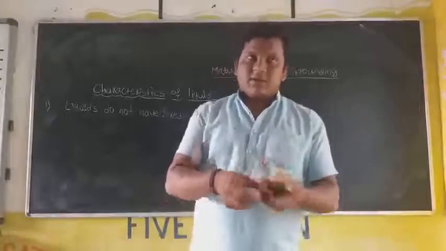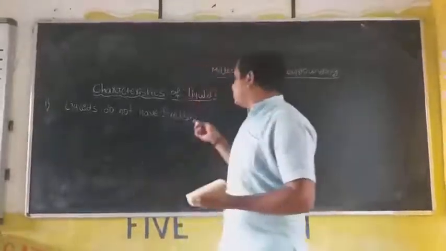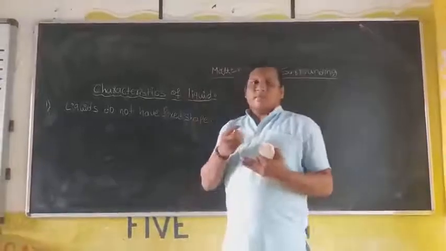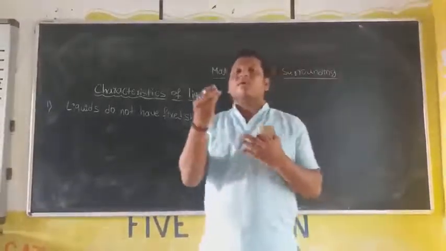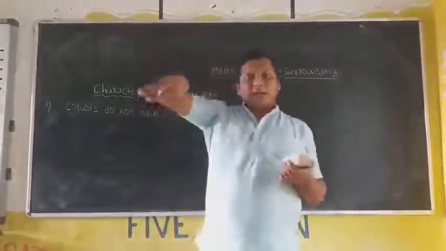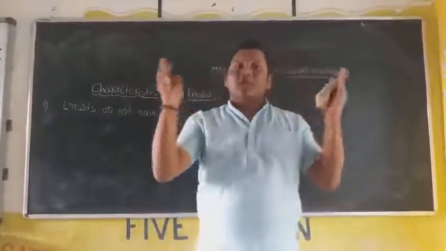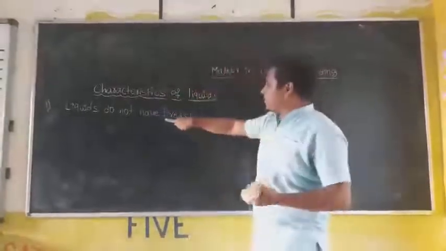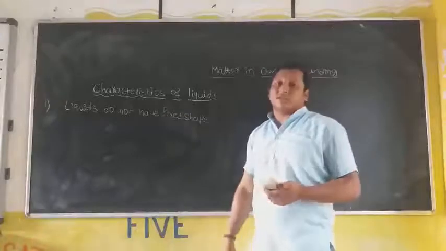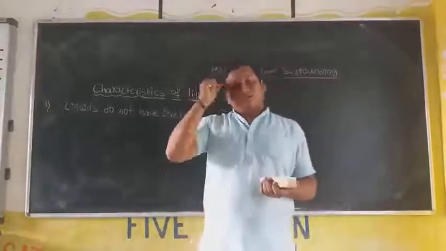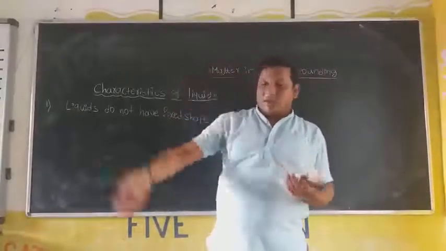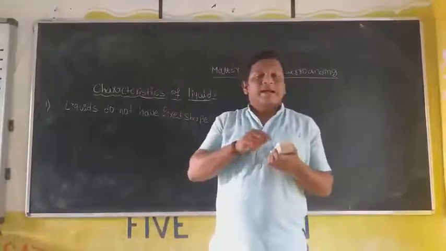And the next means, not having a fixed shape means when you pour any liquid into any container, it takes the shape of the container. Because of that, we state that it does not have a fixed shape. When you pour liquid on the surface of water, what happens? It slides on the surface.